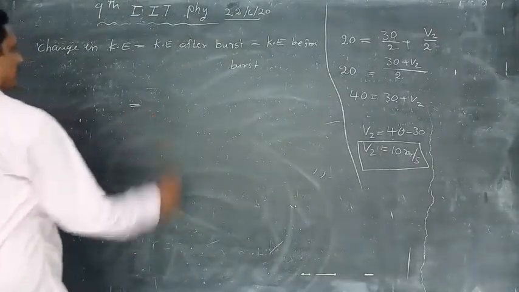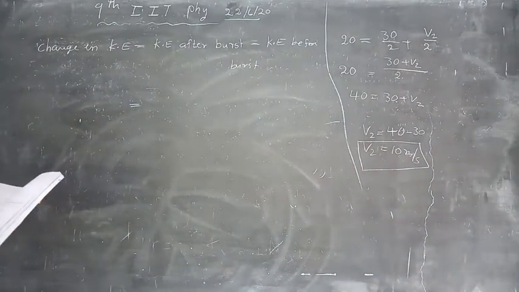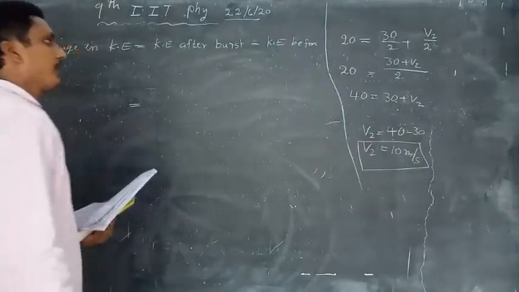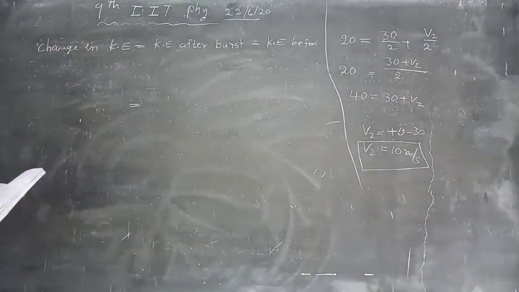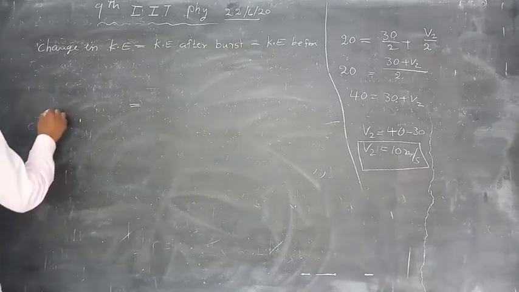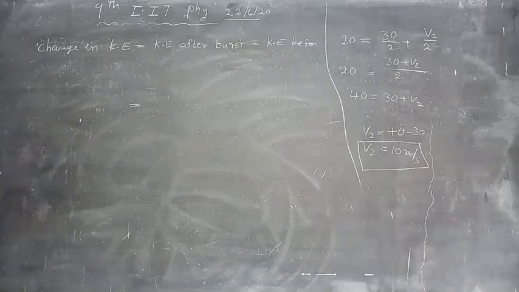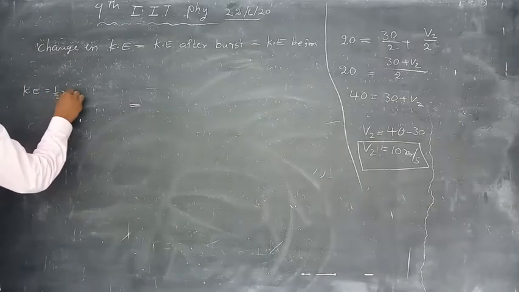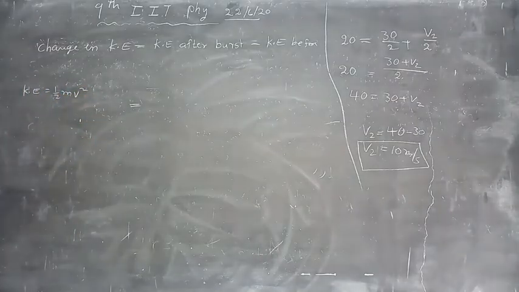After burst, the mass of each fragment is m by 2. We know that kinetic energy K is equal to half m v square.